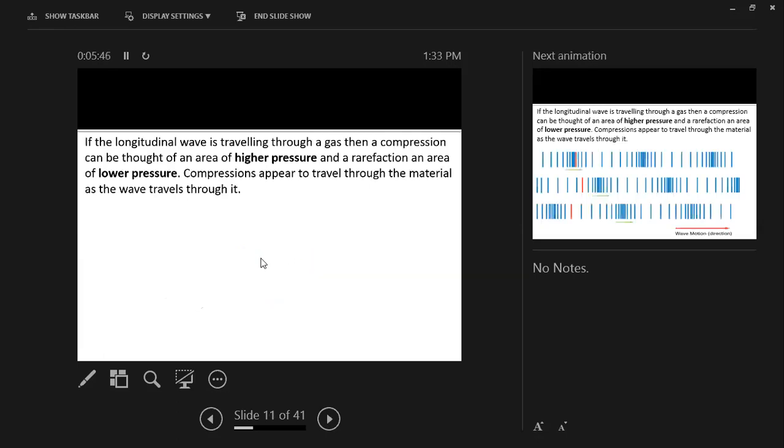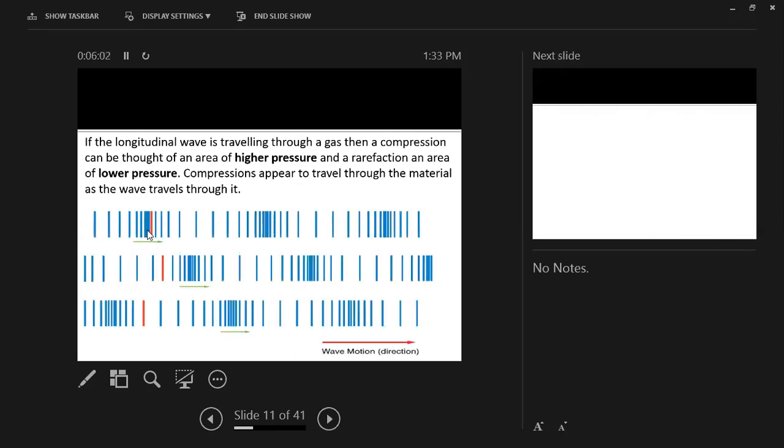So if a longitudinal wave is traveling through a gas, there is going to be a compression part and a separation part. The compression part is due to higher pressure, and the rarefaction part is due to lower pressure. For example, here, as you see, there is high pressure, okay? That's why they compress. And here, as you see, the waves are away from each other. That means there is lower pressure in this part. High pressure part, there is going to be compression. Low pressure part, there is going to be rarefaction.